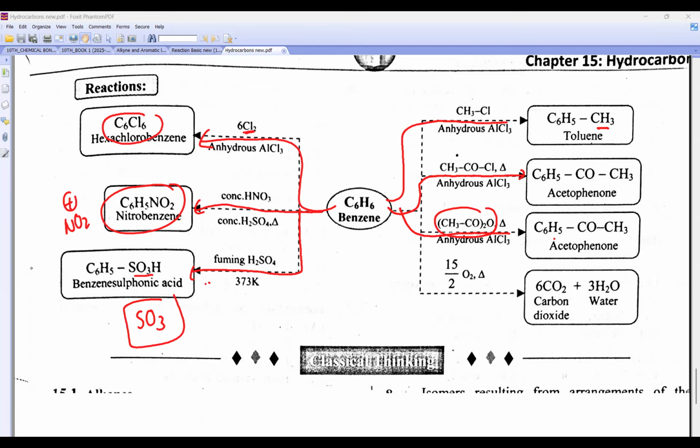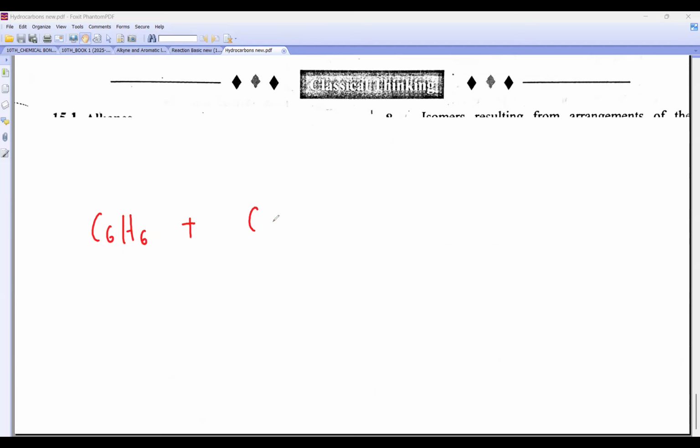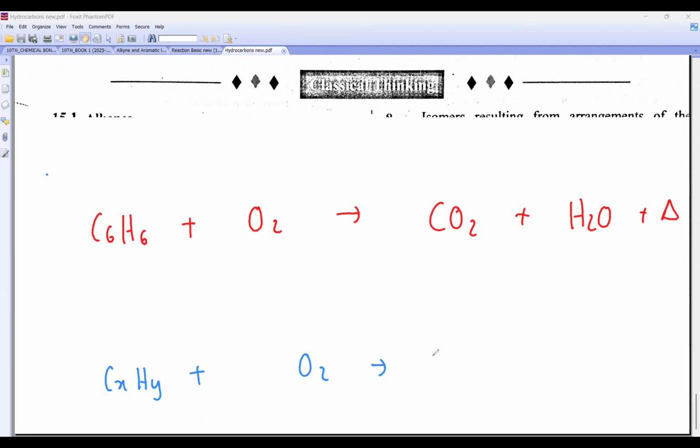Right? And the last one is any hydrocarbon, beta. When you heat it in presence of oxygen, what will you get? You always get carbon dioxide, water and heat. Now you tell me, beta, how will you balance this, Rhea? I gave you the trick, remember? CxHy plus O2 gives you CO2 plus H2O. Yes, with y/2 and x.